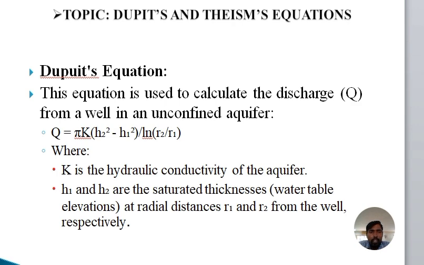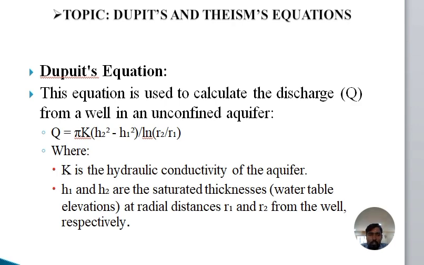This equation is used to calculate the discharge Q from a well in unconfined aquifers. Yes, my dear students, in an unconfined aquifer, to calculate the flow rate or discharge, we use this equation. Q is equal to pi K (h2 square minus h1 square) by log base e (R2 by R1), where K is the hydraulic conductivity of the aquifer, and h1 and h2 are the saturated thickness water table elevations at radial distances R1 and R2 from the well respectively.